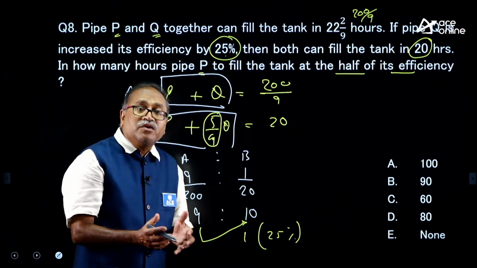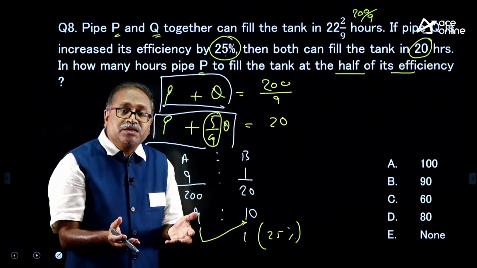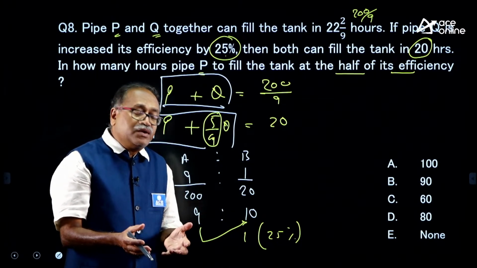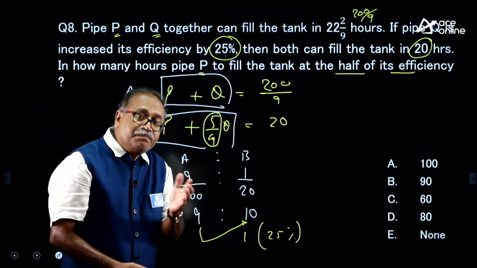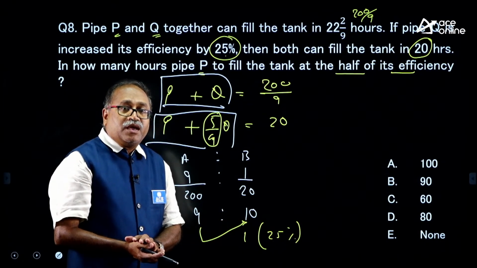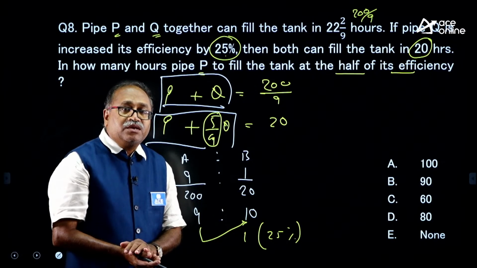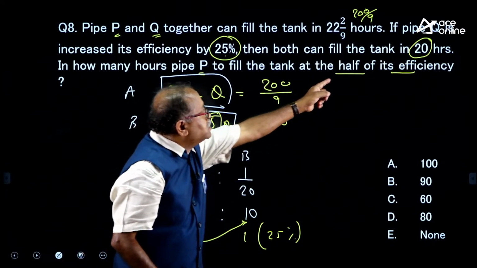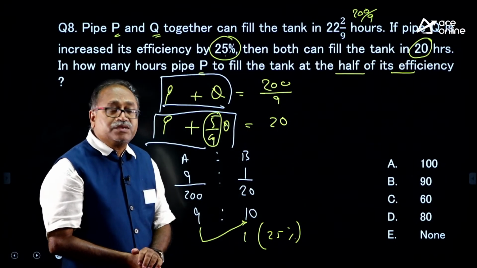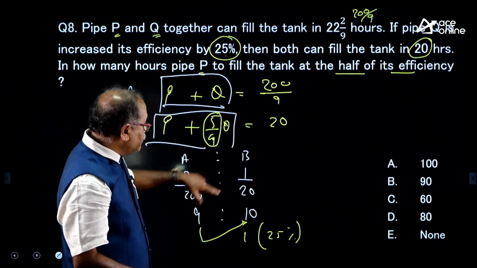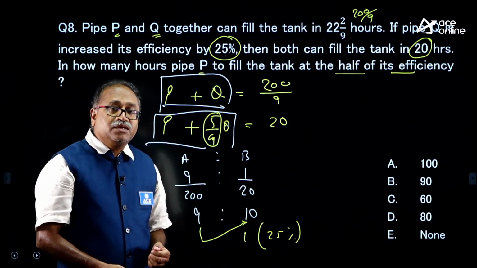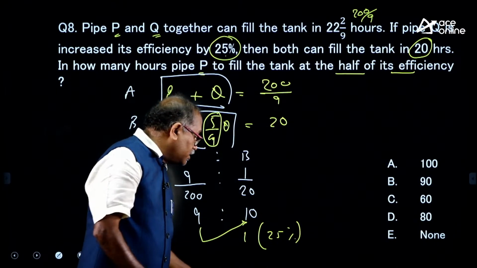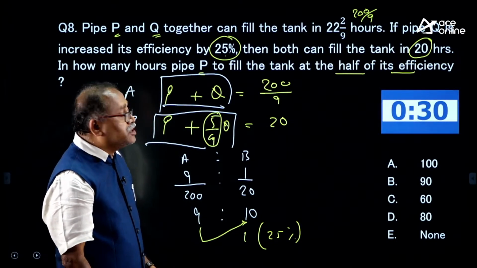Can I find out what is the Q efficiency? Yes. Once you get the Q efficiency, P plus Q is the 9 efficiency, you can get the P efficiency also. Once you get the P efficiency, make the half of it, because it is said half of the efficiency it works. So, the full tank will be filled with half the efficiency in how many hours? Here I will give a pause and give 30 seconds for you to think of it.